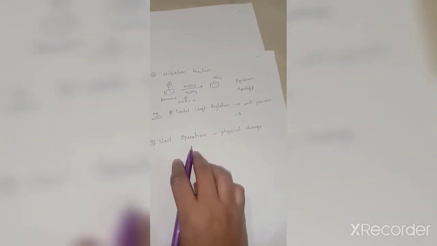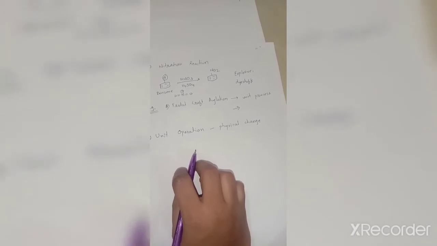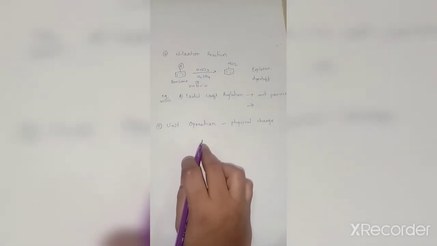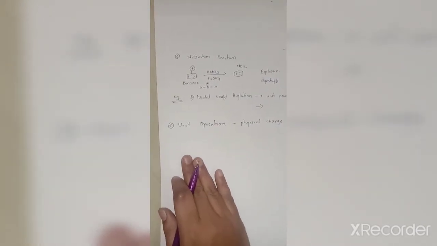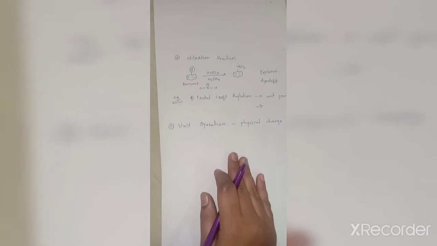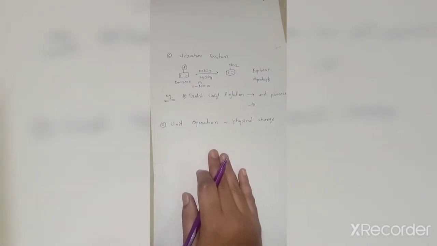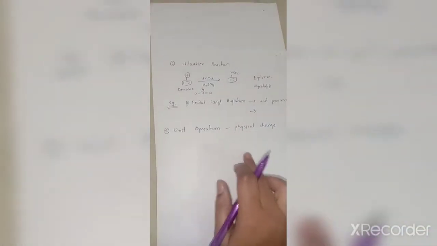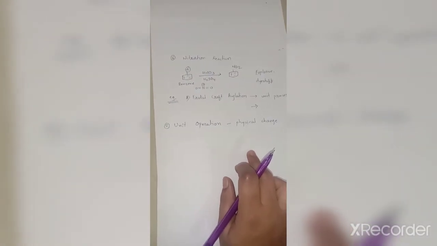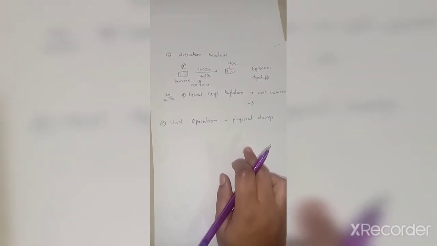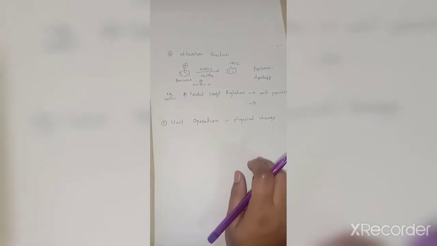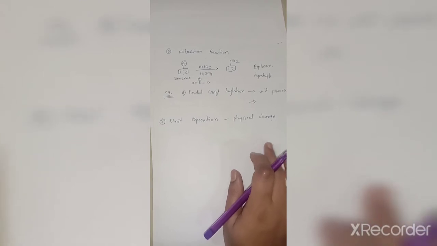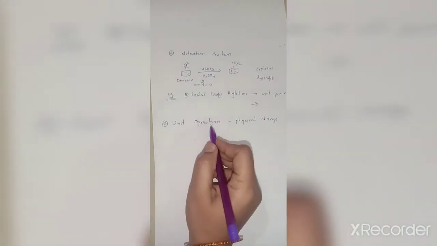Now we will see the general definition of unit operation. A chemical process is designed in such a way that there is a conversion of reactant into product, and when there is an involvement of physical change, for carrying out that physical change there is a use of some modern equipment. And to carry out any unit process, that is any chemical reaction, there is a need of unit operation.